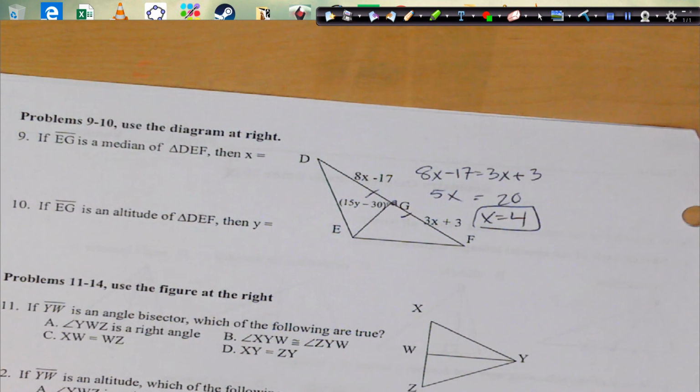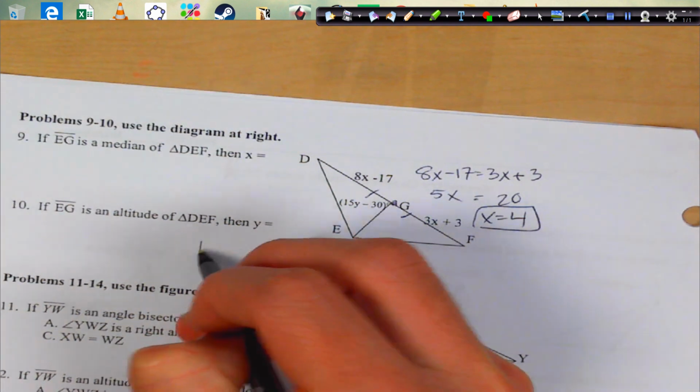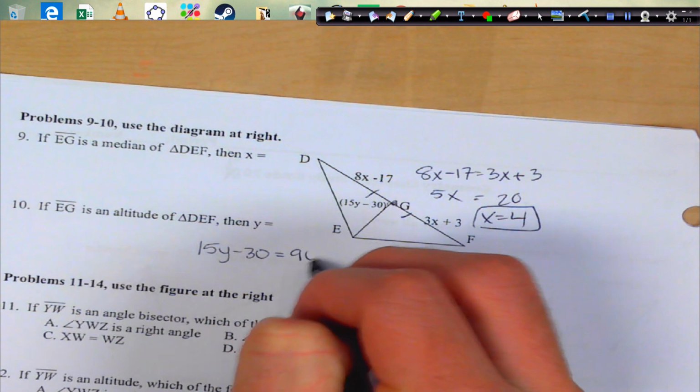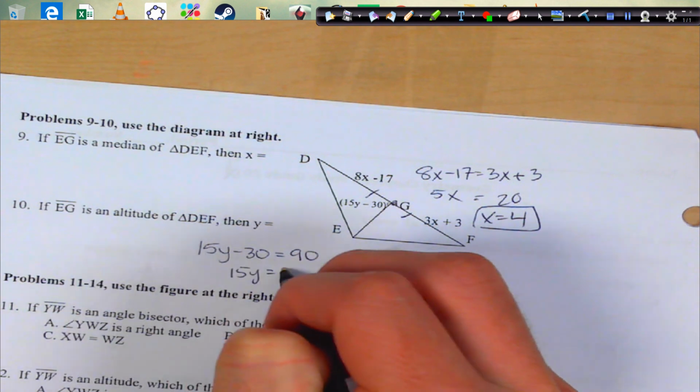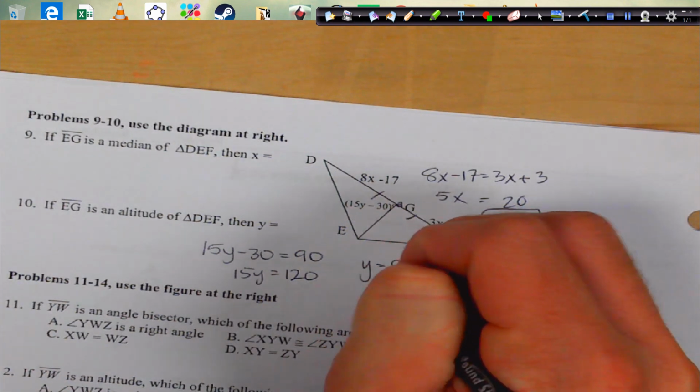EG is an altitude. What's the measure of Y? Well, that's an angle. Kind of hard to see, but this little angle right there. Altitude means it makes a 90 degree angle. So let's set this equal to 90. Add the 30 over. That gives me 120. And how many times does 15 go into 120? 8 times. So Y equals 8.